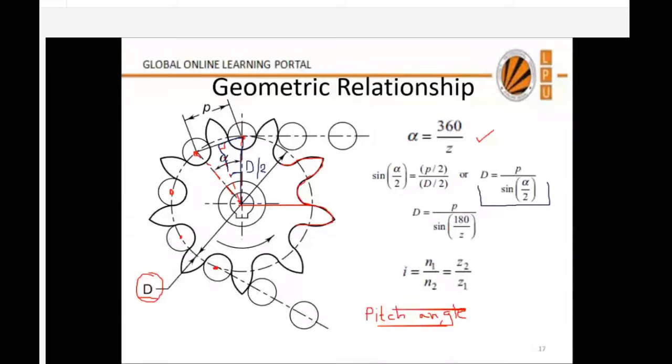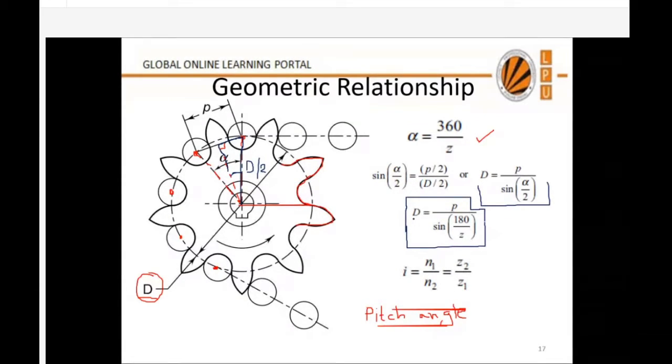Now alpha value, you know, is 360 by z. So if I put alpha as 360 by z, what relation will I get? It will be d is equal to pitch upon sine 180 by z. So remember this relation, you will get an MCQ on it as well. You will be given the pitch of the chain and the number of teeth of the sprocket, and you will be asked to calculate the diameter of the sprocket.